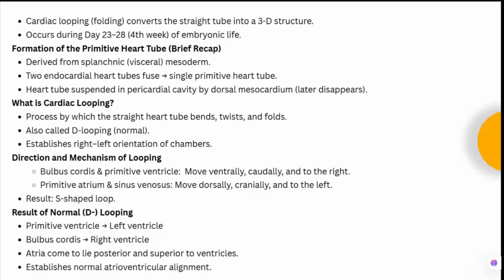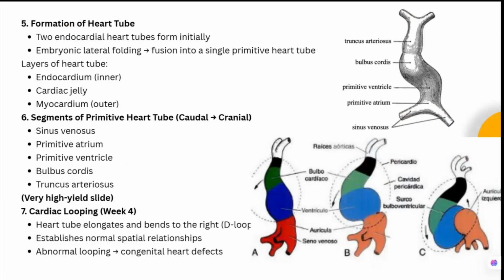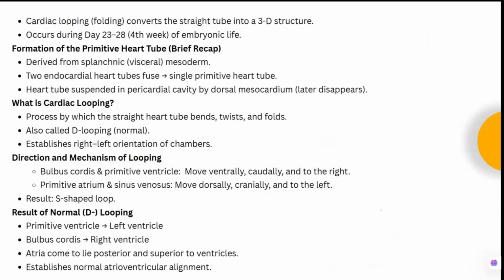So the bulbus cordis and the primitive ventricle will move ventrally, caudally, and to the right, while the primitive atrium and the sinus venosus, that is the atrial end, and the inflow tract will move dorsally, cranially, and to the left. Okay, that will lead to the formation of the S loop.